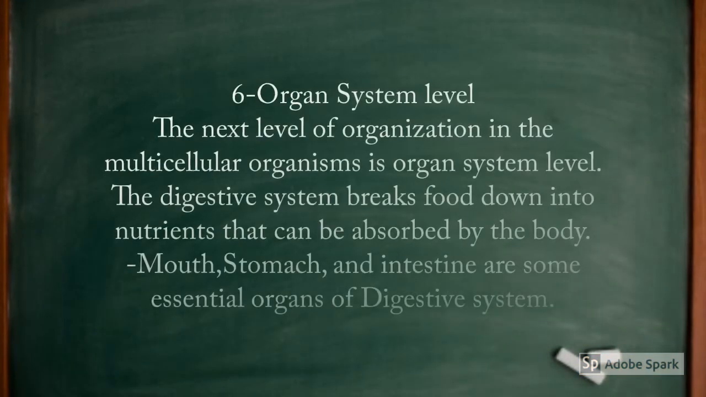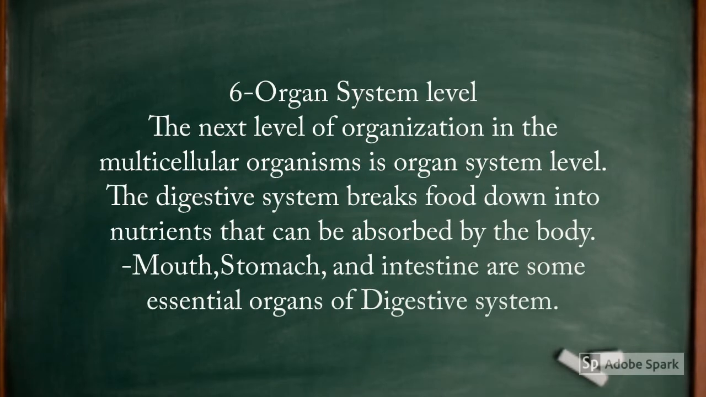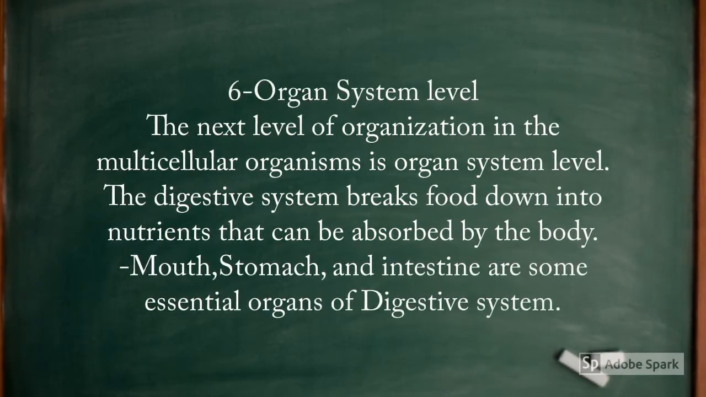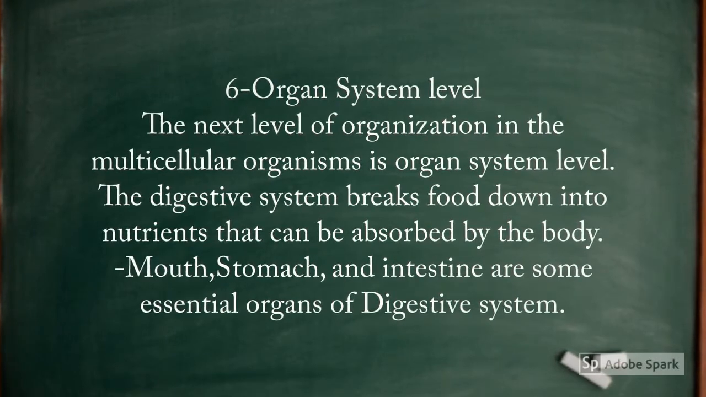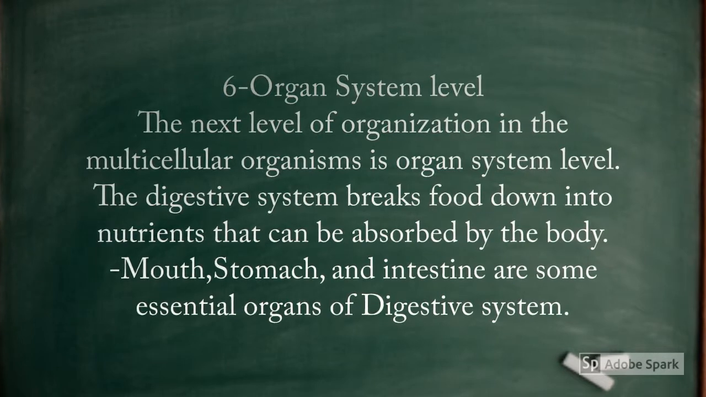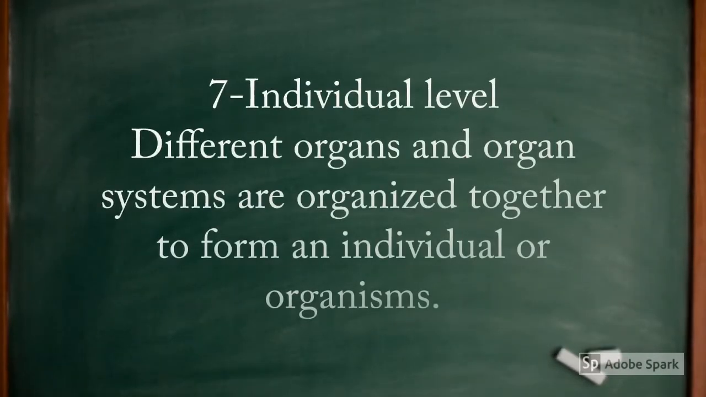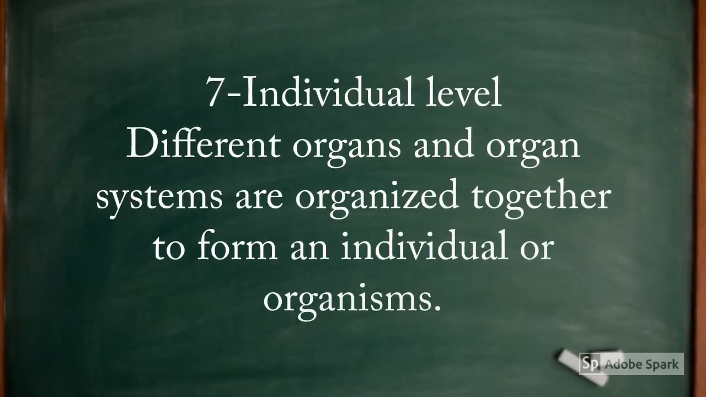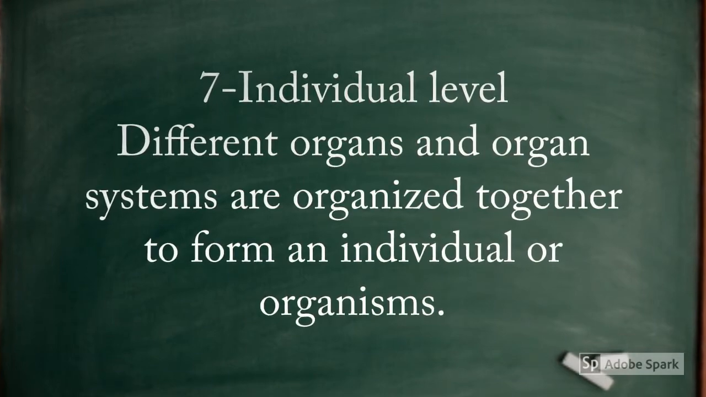Organ system level. The next level of organization in the multicellular organism is organ system level. The digestive system breaks food down into nutrients that can be absorbed by the body. Mouth, stomach, and intestine are some essential organs of digestive system. Individual level. Different organs and organ systems are organized together to form an individual or organism.